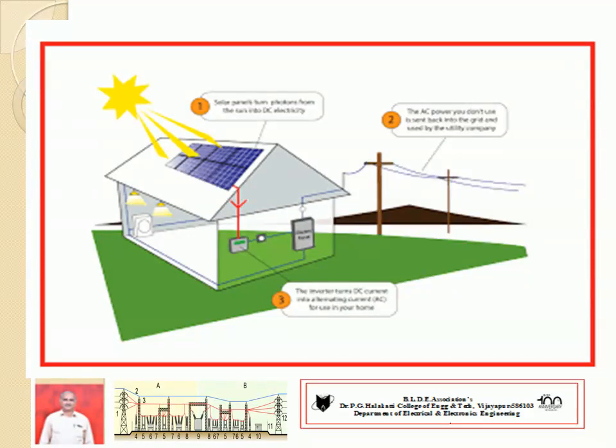You can observe it is a simple building structure where the solar panels are fixed. Here the simple wiring is done, and then it is connected to the grid or some transmission lines for other uses. This diagram is very important. If any consumers are interested in generating electricity for their house, or interested in selling the electricity to the kV supply, that is also possible.